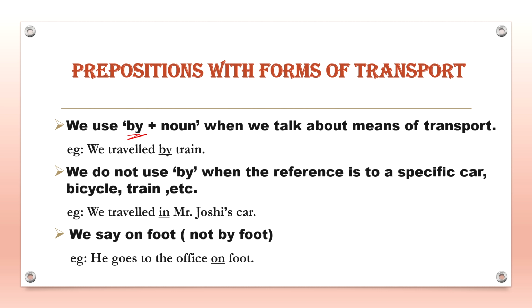Now next, we do not use by when the reference is to a specific car, bicycle, train, etc. So in that case, we do not use by. For example, we travelled in Mr. Joshi's car. So here we are talking about a specific car. Hence, we will not use by over here. Instead, we have used the preposition in. Clear? So now next, we say on foot and not by foot. So keep this in mind. For example, he goes to the office on foot. So it means he walks to the office.